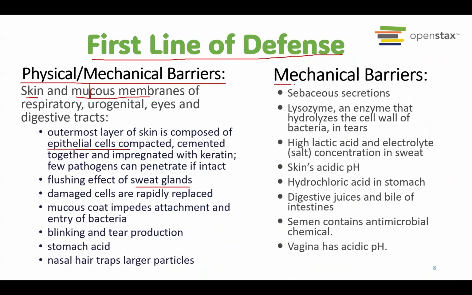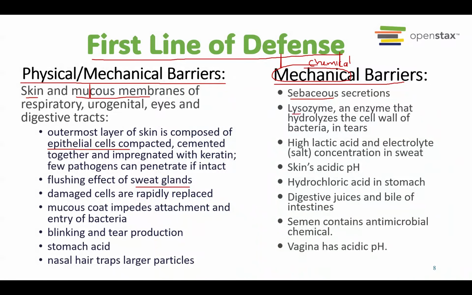We also have mechanical barrier. I'm sorry, this should be chemical. It's not mechanical. So this is chemical barriers, because it is done by chemicals. For example, in our skin, we have oil glands that produce oil, sebum, which is oil. So oil can also trap or kill some types of bacteria.